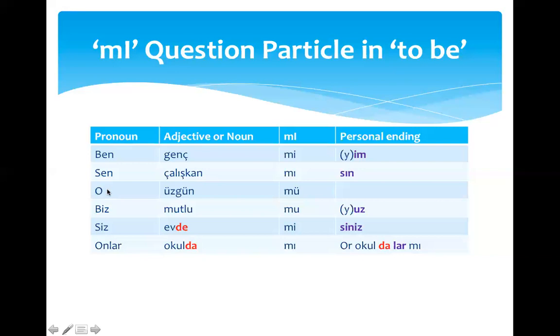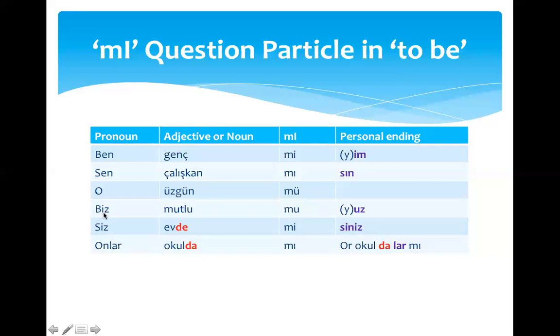Now the subject is he, she, or it. The adjective is üzgün. Üzgün means sad. The question particle becomes mü because the last vowel is an ü, and there is no personal ending. Thank God.